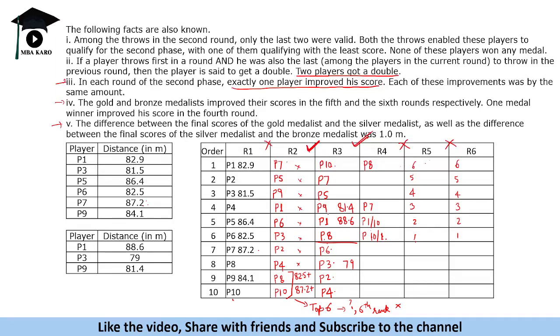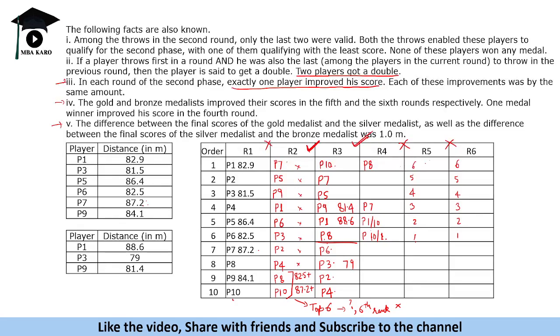ठीक है, all right, now let us find out, will P9 qualify? P9 had 84.1, so his higher score will be accepted, right? So 84.1 ही उसका score रहेगा, because this is lower than S. P3 anyway will be rejected because उसका score 81.5 है, and we have better candidates, right? P3 का score कितना है? So these 6 will go in the reverse way, right? So P8 last में आ जाएगा, then P1.